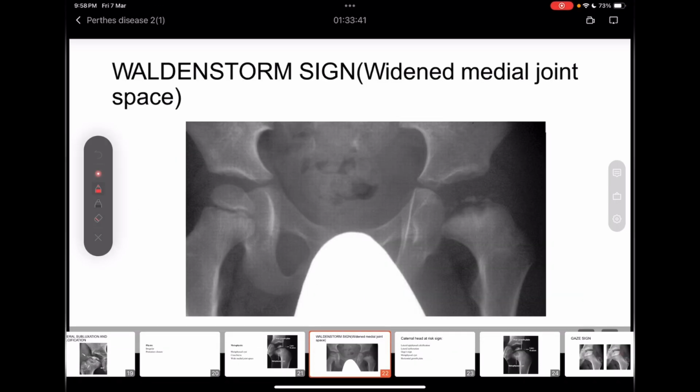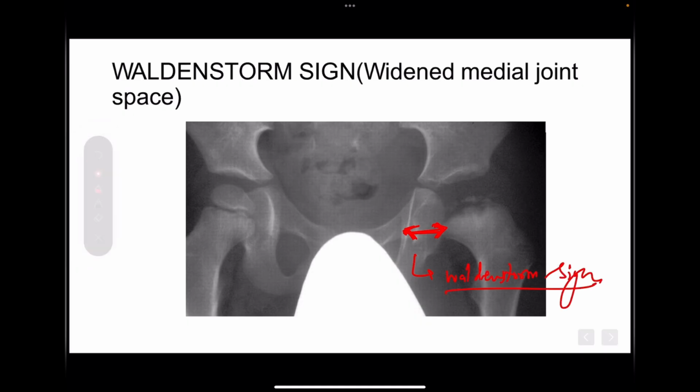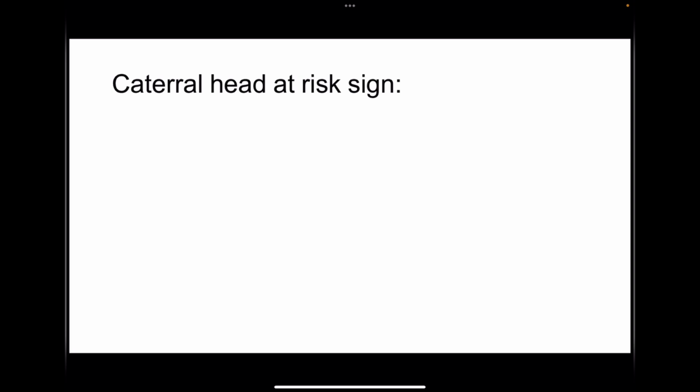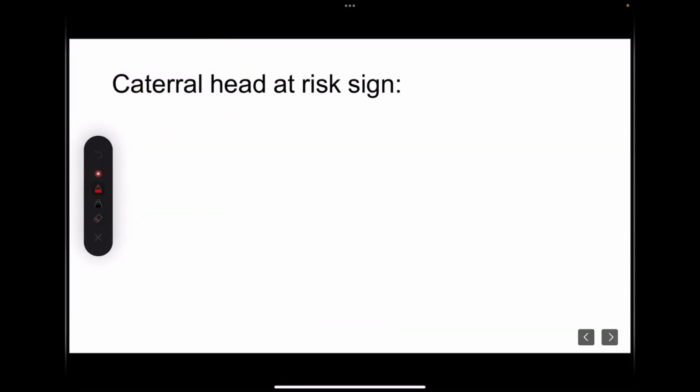So in this radiograph, I am showing you increased metaphyseal medial joint space, that is also known as Waldenstrom sign. This is an important sign which is found in Perthes disease. Now coming to head at risk signs, these signs were given by Catterall. Whenever these signs are present on radiograph, they are poor prognostic signs. So these are also known as head at risk signs by Catterall. So what these signs are?